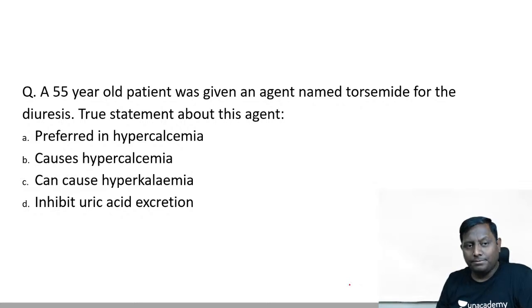Let's take a very easy one. A 55-year-old patient was given an agent named torsemide for diuresis. True statement about this agent.